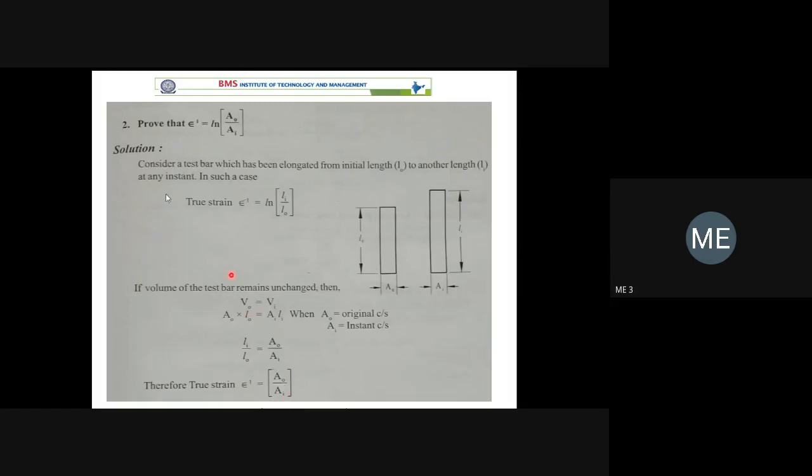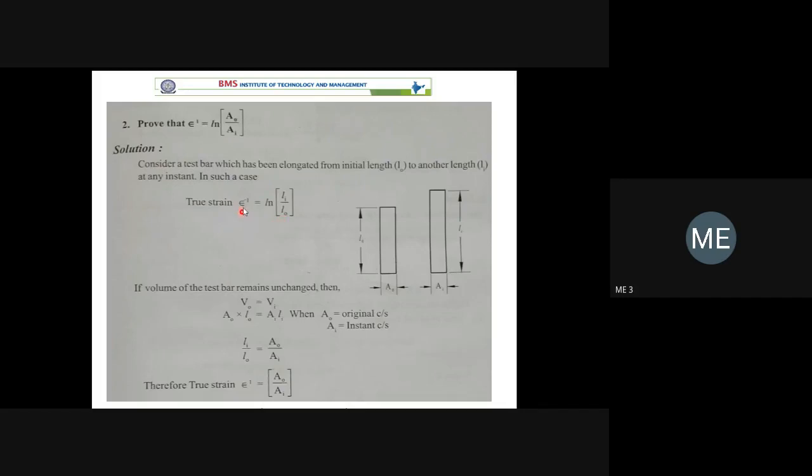So I think we are going to derive this formula, but one formula we have: the true strain is equal to natural logarithm of Li divided by L naught. That formula you have to remember. If required, we will derive it. It is as per syllabus, it is not mentioned derivation, but they just mentioned true strain. But after the test, we'll derive. If time permits, we will derive it in the next class.